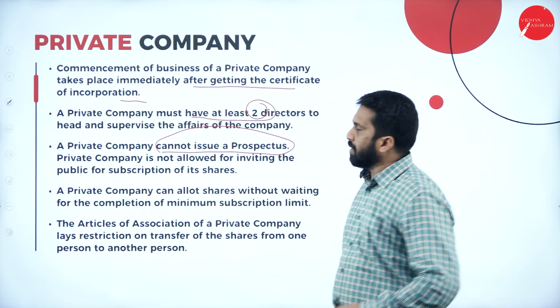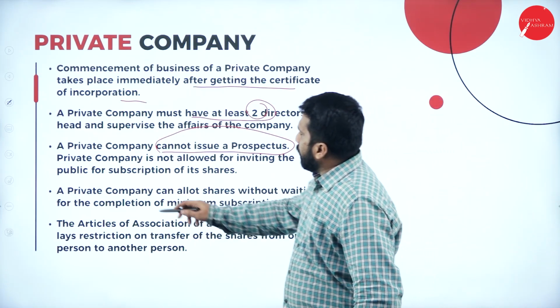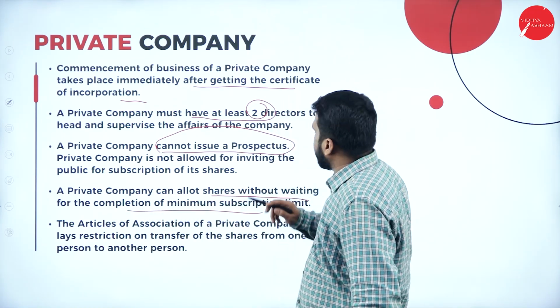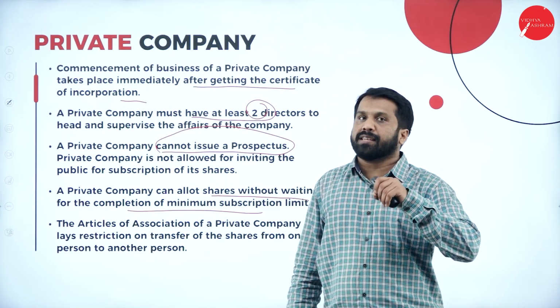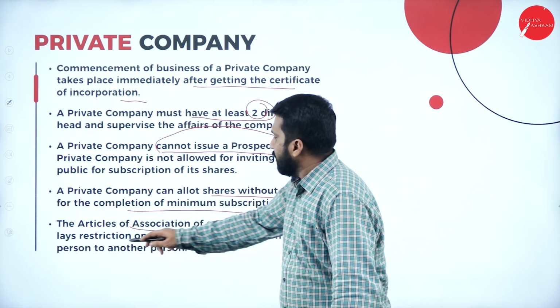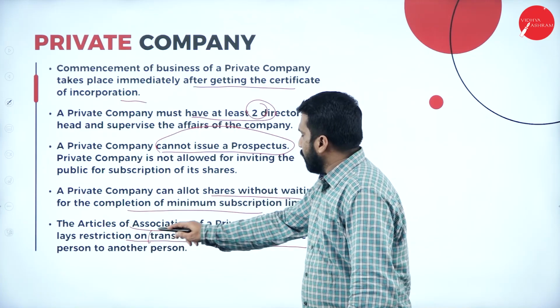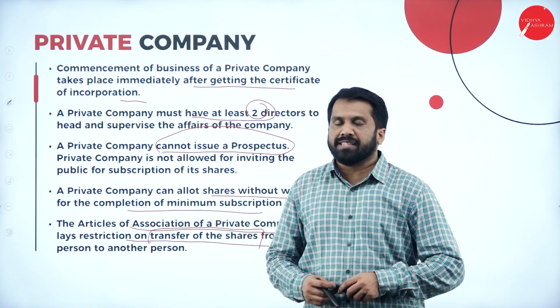This is very important. But public company can issue prospectus. Private company can allot shares without waiting for minimum subscription. But public company should wait till they sell the minimum subscription. The Articles of Association of a private company lays restrictions on transfer of shares. See, here transfer of shares is not permitted, but in public company, transfer of shares is permitted.